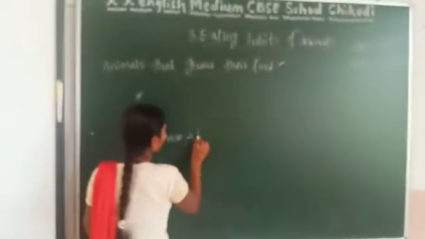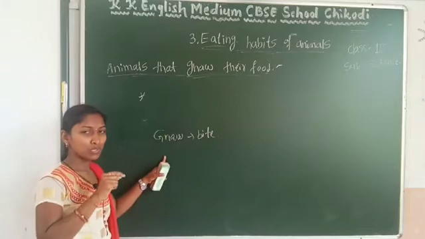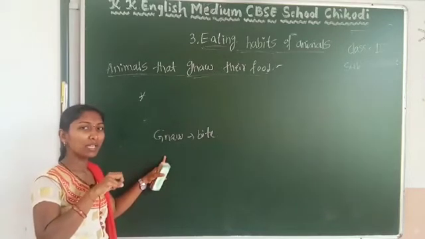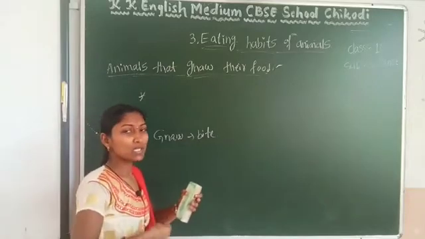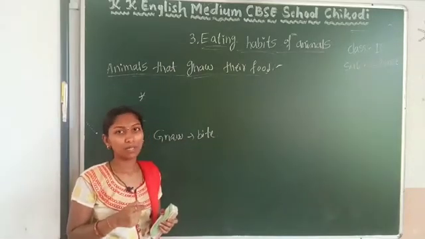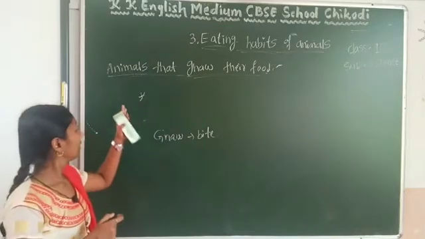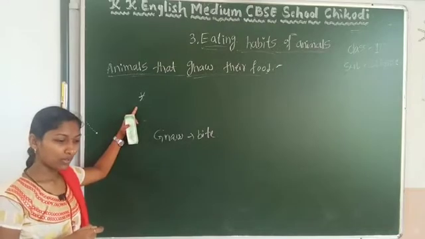Gnawing means bite. It bites those nuts by using their sharp pointed teeth. After that, it takes it into its mouth and chews it properly. So these are the animals that gnaw their food.